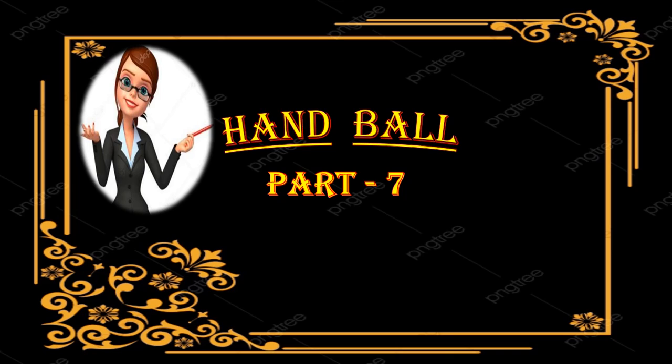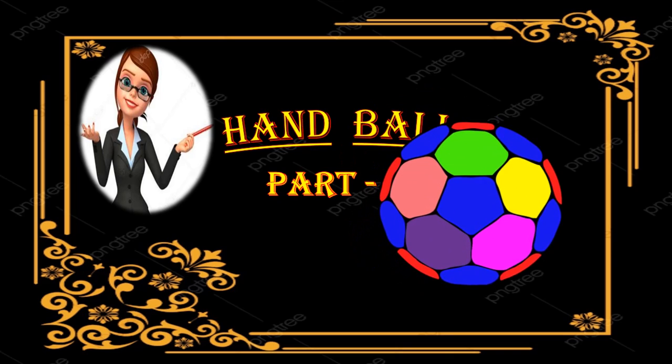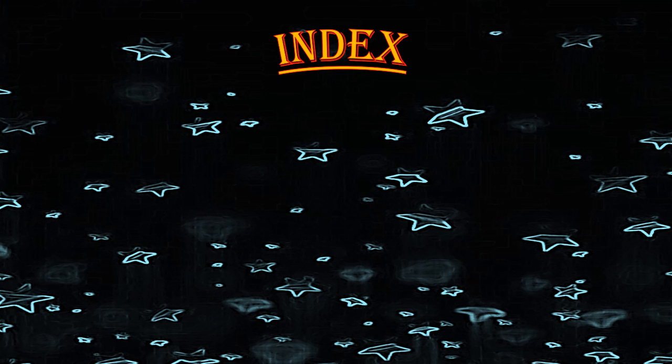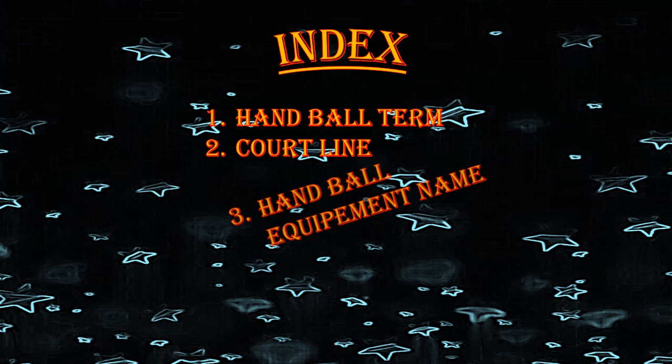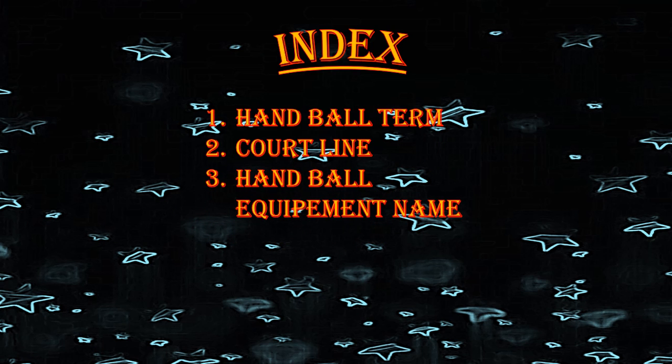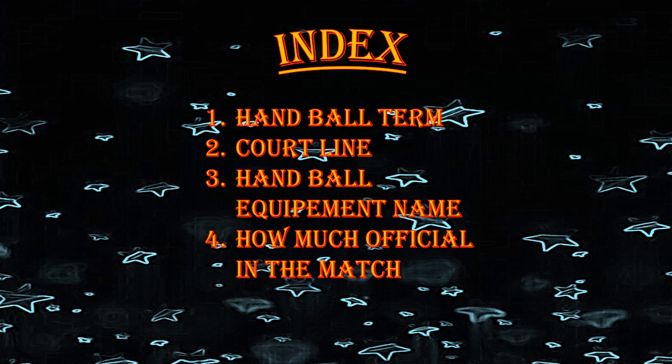Let's know about the game of handball. Index. The things that we will discuss about handball are: first, handball terms; second, court lines; third, handball equipment names; fourth, how many officials in the match; and last one, fifth, officials in the match.